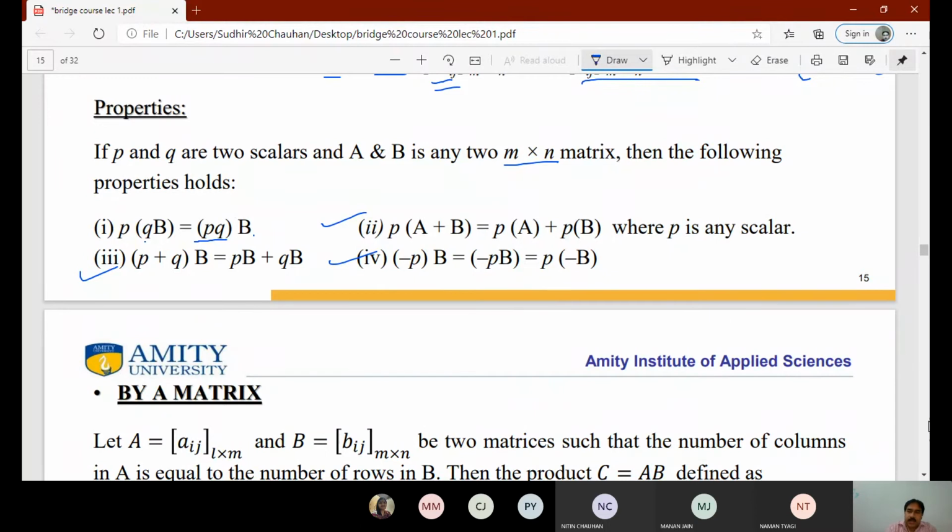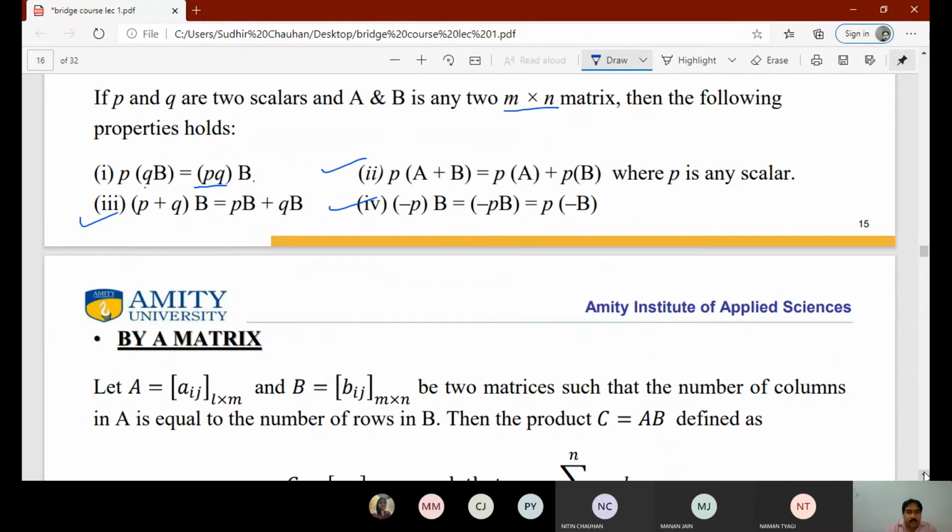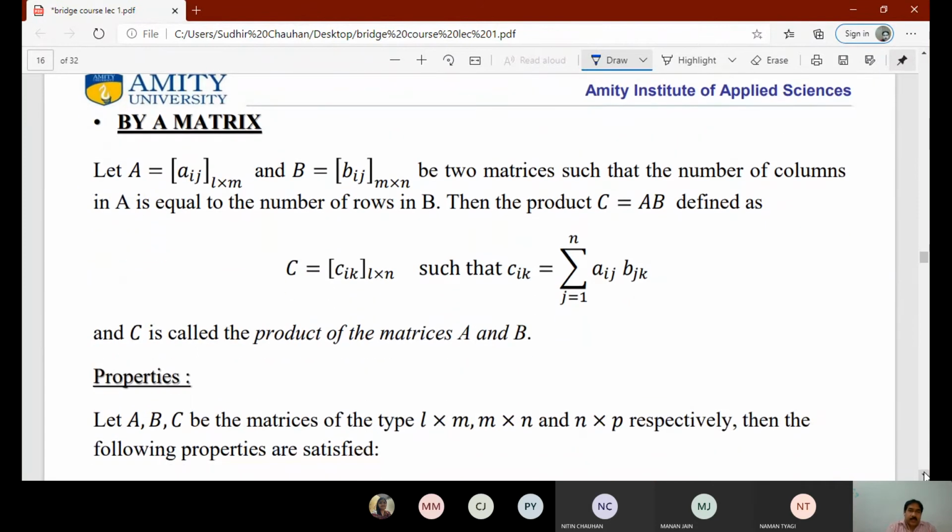Now multiplication by a matrix. So we multiply a matrix by a matrix. It has to be noted that if A is L by M and B is M by N, that is, A and B are any two matrices such that the number of columns in A is equal to the number of rows in B. So here M and here M. The number of rows in B is M and the number of columns in A is M. If these numbers are equal, only then is it possible to get the product.